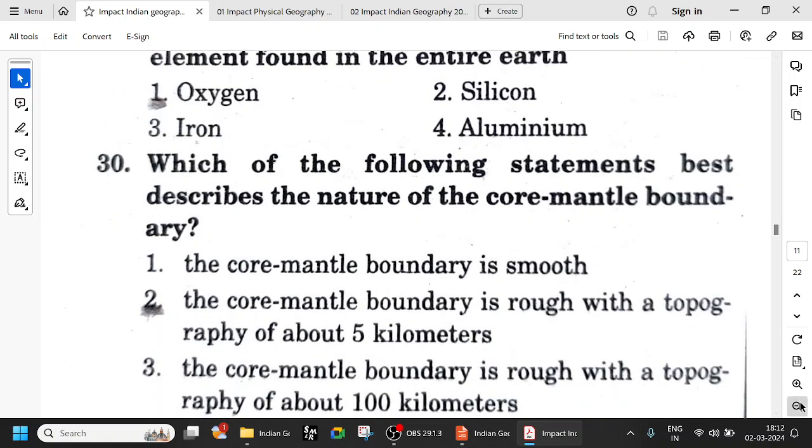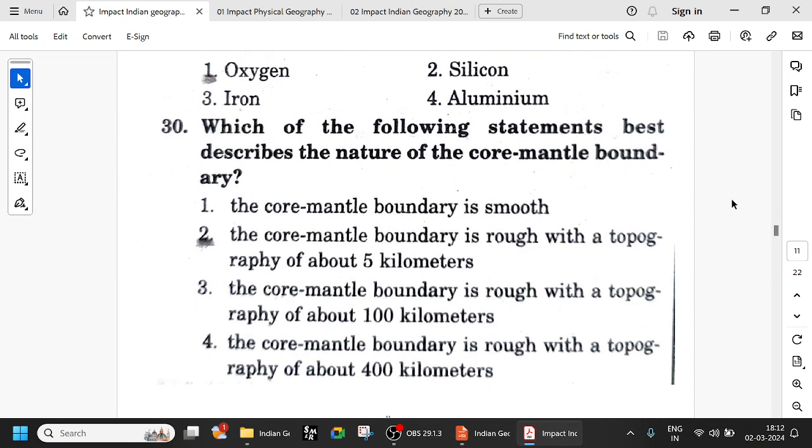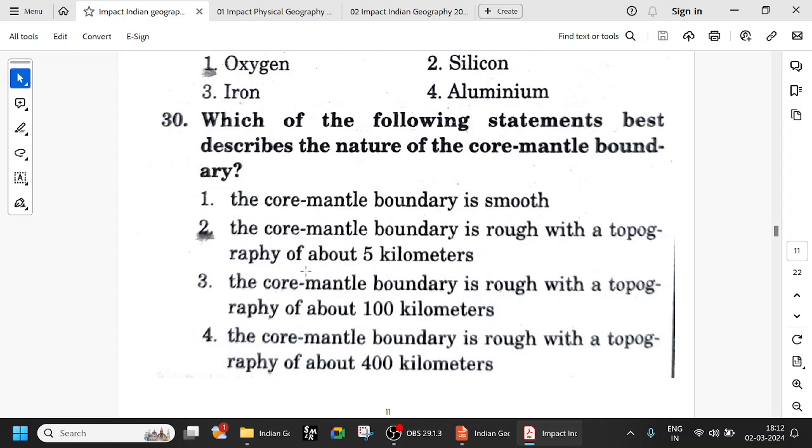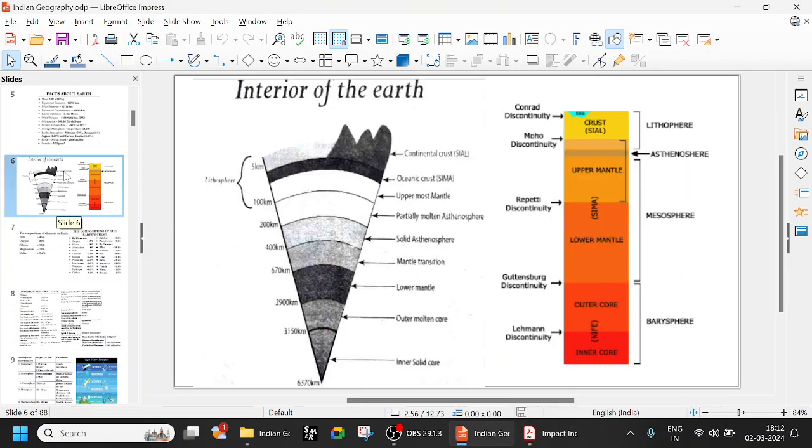So which of the following statements best describes the nature of the core mantle boundary? The core mantle boundary is rough with a topography of about 5 kilometers. So he's talking about this boundary, which is the Gutenberg discontinuity. This question is also frequently asked.